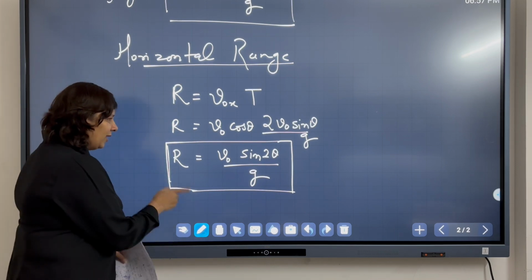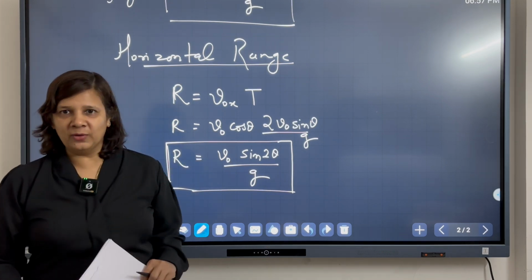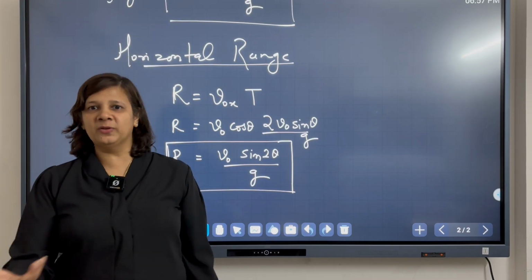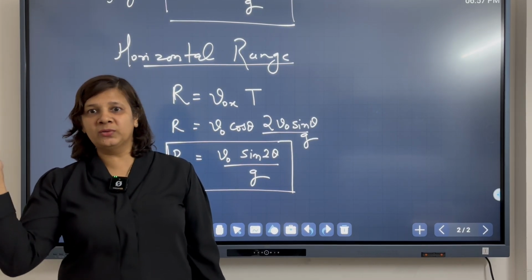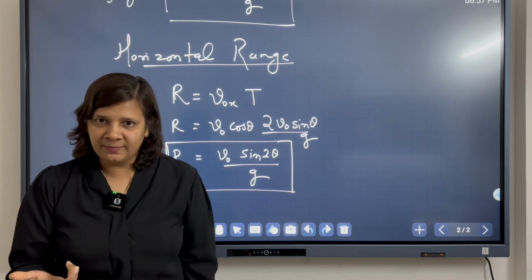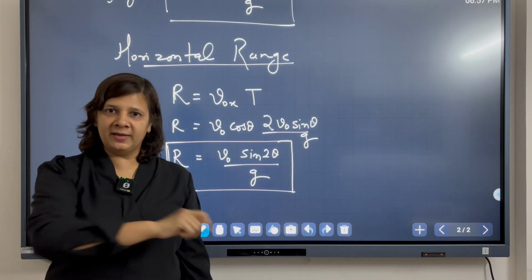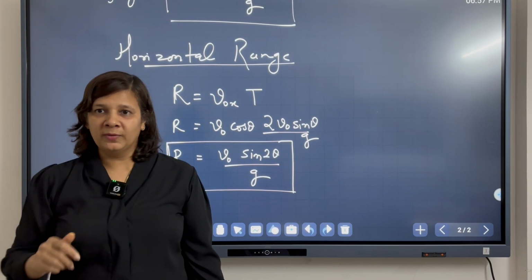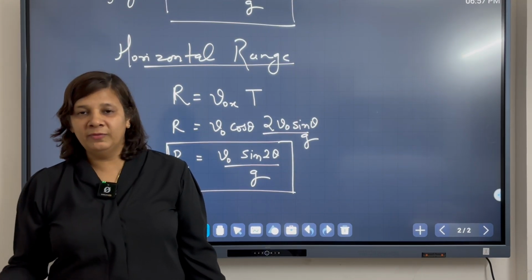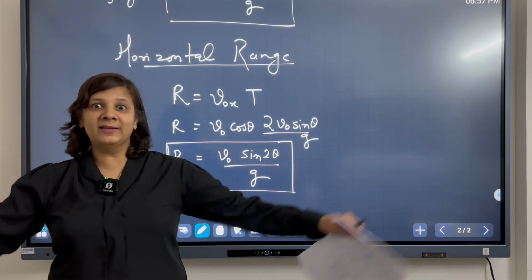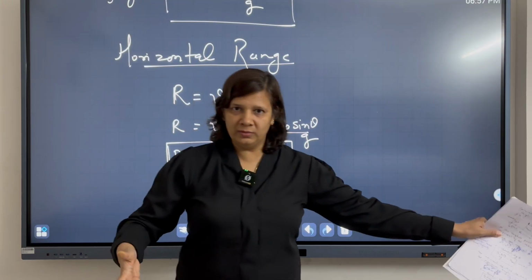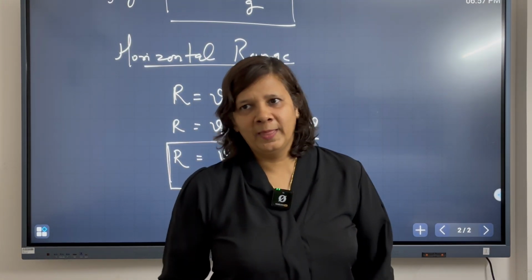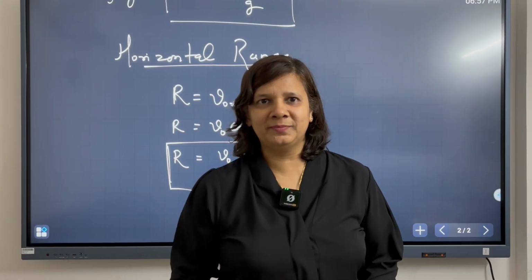After deriving these, we are going to do some more problems on projectile in different kinds of cases. For example, if a ball is thrown from a hill of height h, how much time will it take to hit the ground, or with what speed should I throw it? For example, if I know the height of the hill, with what speed should I throw so that it covers a certain distance on the ground? Depending upon the situation, we can calculate different problems.